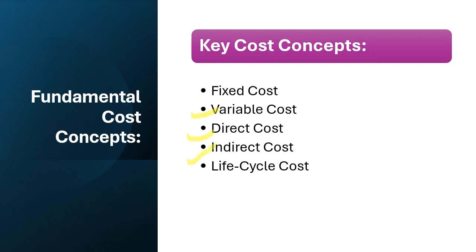Next is indirect cost. Indirect cost is overhead cost not directly tied to a single activity but necessary for operations, such as administrative expenses or facility-wide utilities. And next is life cycle cost. Life cycle cost is the total cost of ownership over the asset's life, including acquisition, operation, maintenance, and disposal. For example, the cost of an HVAC system from purchase to decommissioning.